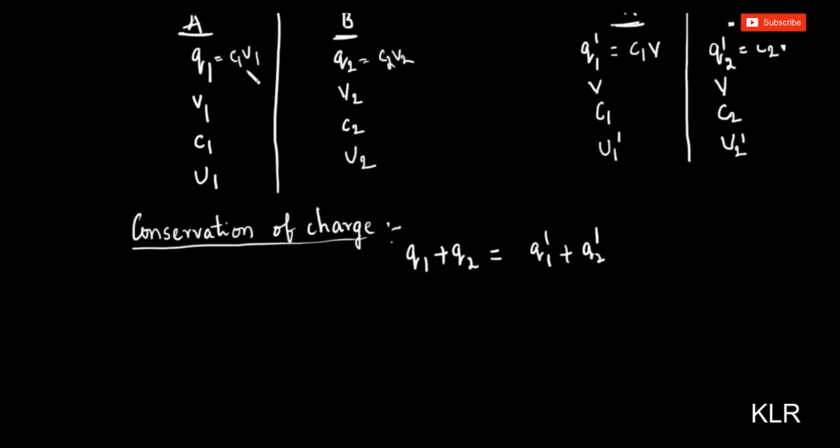So Q1 is C1 V1, right? Yeah. C1 V1 plus Q2 is C2 V2.